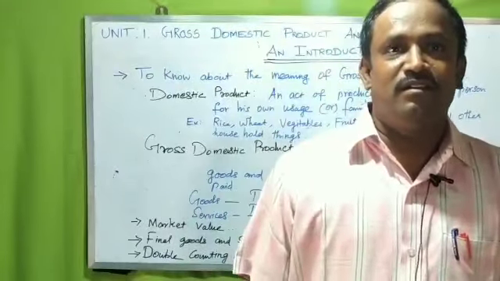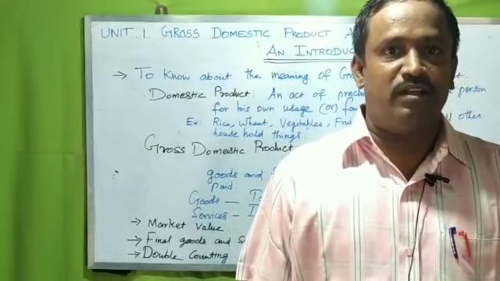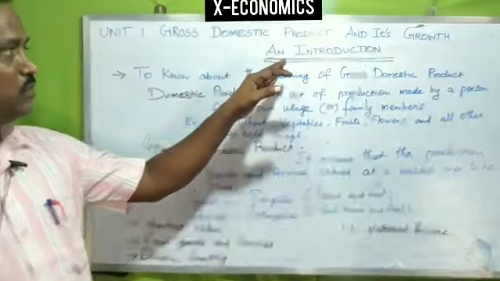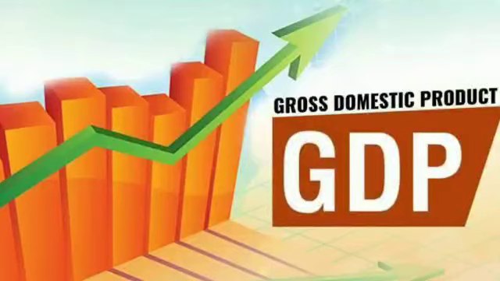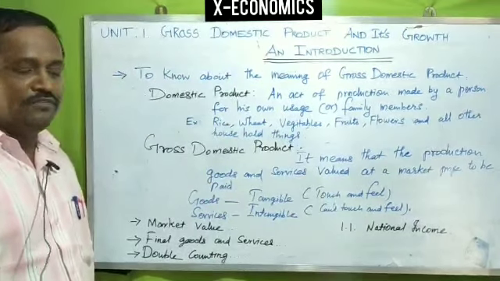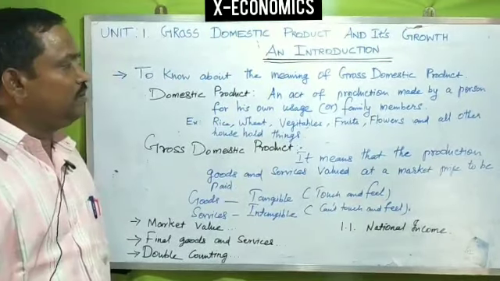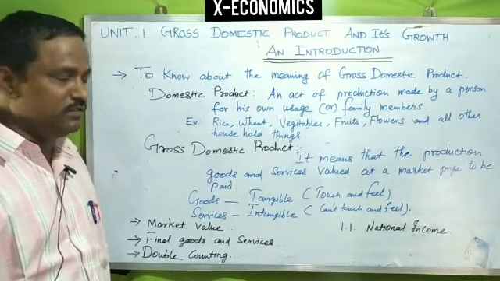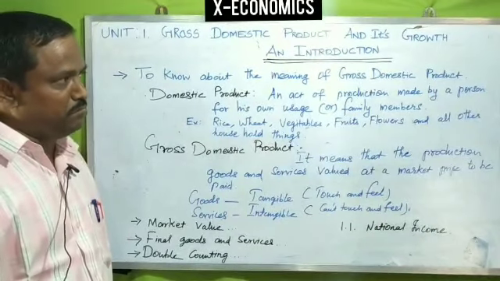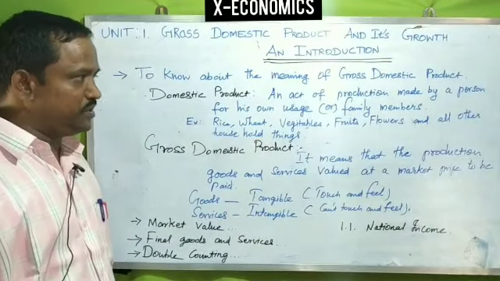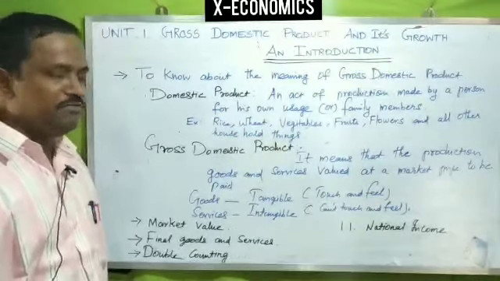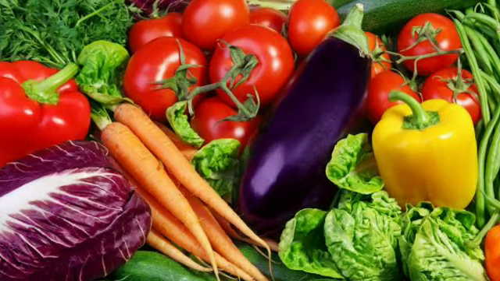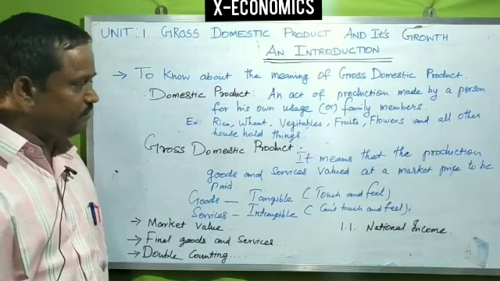Good morning, students. Now we are going to see the lesson from economics, the first unit: gross domestic product and its growth, an introduction. To know the meaning of gross domestic product, before going to that, we must understand what we mean by domestic product. It is an act of production made by a person for his own usage or family members, for example rice, wheat, vegetables, fruits, flowers and all other household things.